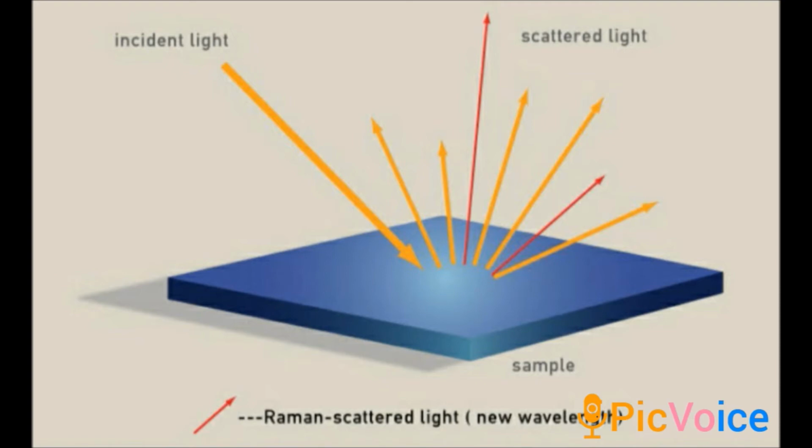Of the light rays which travel through the gases, liquids or transparent solid, only a part is scattered. For example, if 20% of the light rays travel through the transparent solid or liquid, only 10% is scattered. This scattered light contains some additional wavelength or additional frequency than the incident frequency. It is called the Raman scattering, or we can say Raman effect. Clear, children? See, listen.